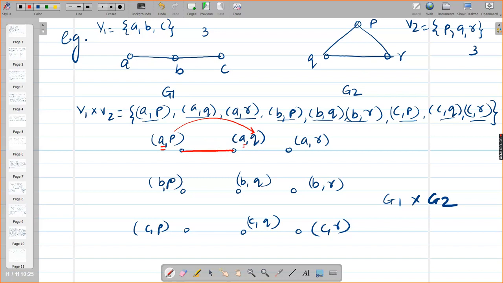Next, can you join AQ and AR? Yes, because the first element is same and Q and R are adjacent. AQ and AR you can join now. What about AP and AR?